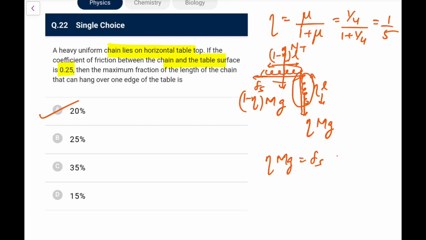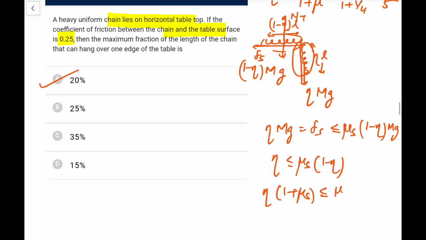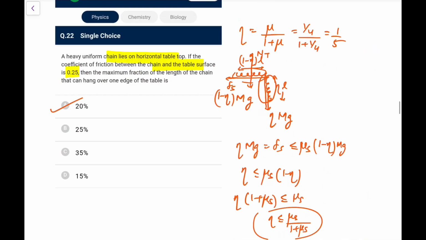And we know this fs has to be less than or equal to mu s N, and N is 1 minus eta times mg. So eta should be less than or equal to mu s times 1 minus eta. If I solve for eta, the fraction, you will have eta times 1 plus mu s less than or equal to mu s. So eta should be less than or equal to mu s upon 1 plus mu s. So the maximum would be this much. That is what I have used here.